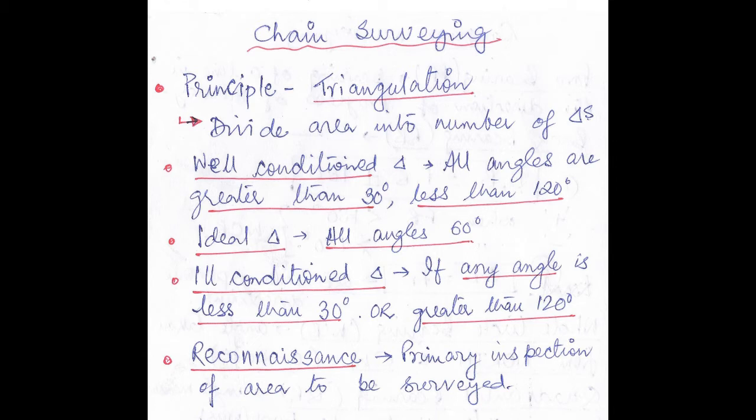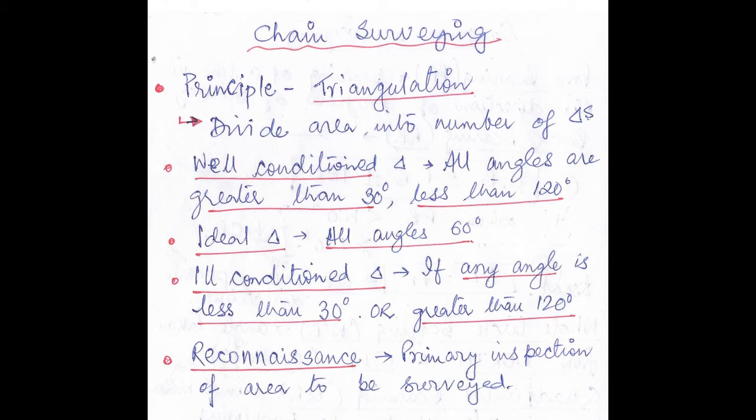Then there is ill-conditioned triangle. That means if any angle of the triangle is less than 30 or greater than 120 degree, then it is an ill-conditioned triangle. That means in case of chain surveying, we have to do the triangulation method. That means divide the area into a number of triangles, and all the triangles should be well conditioned. It should not be ideal. It should not be ill-conditioned.